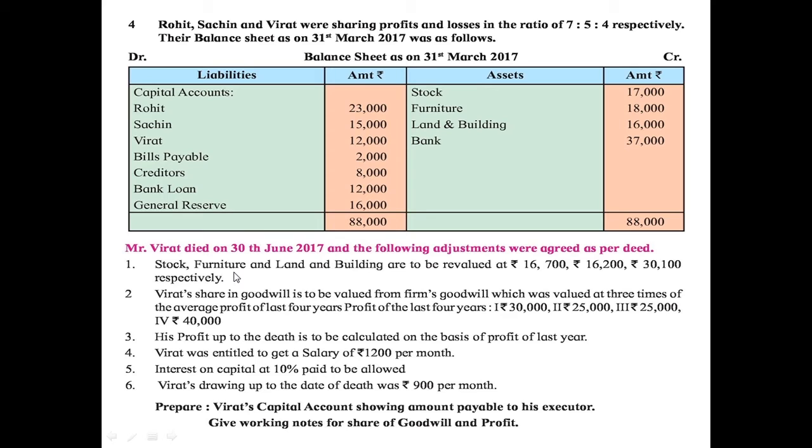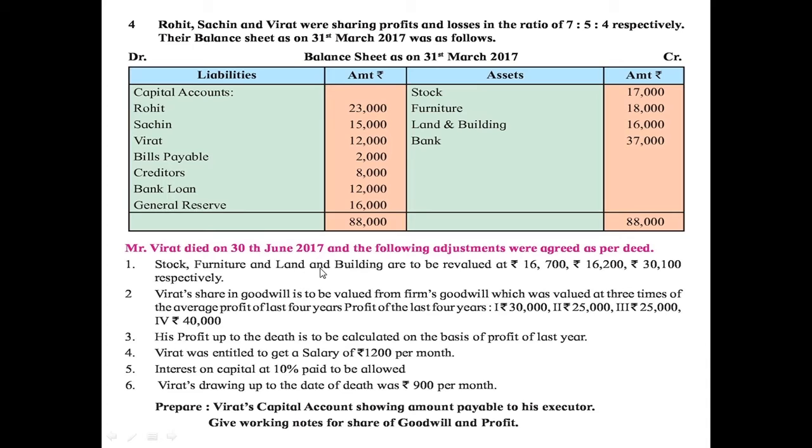Then the second asset is furniture. It is to be revalued at rupees 16,200, while the cost of furniture as per the old balance sheet is rupees 18,000. So the value of furniture also has decreased by rupees 1,800. So this will be recorded on the debit side of the revaluation account.